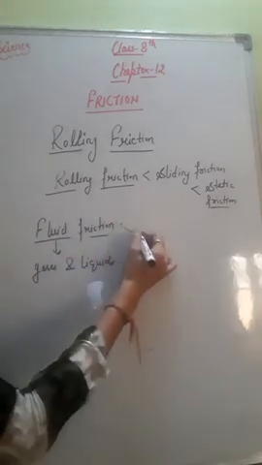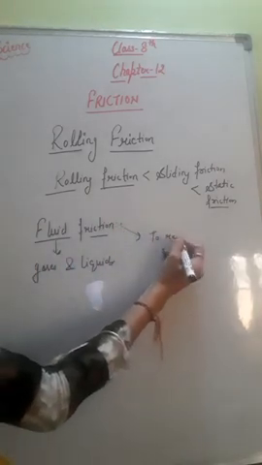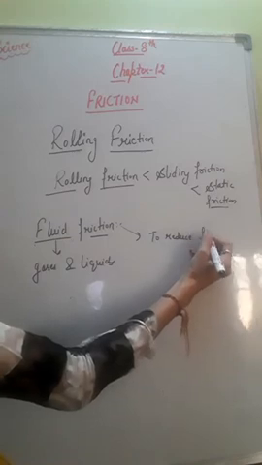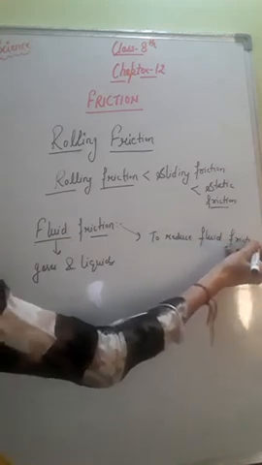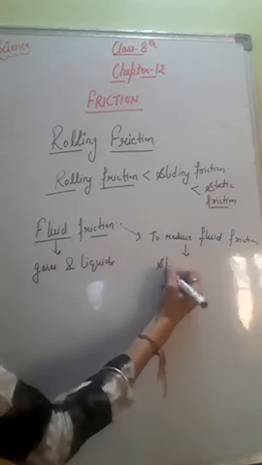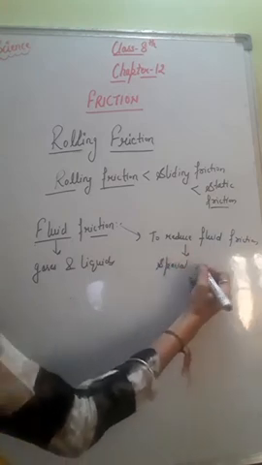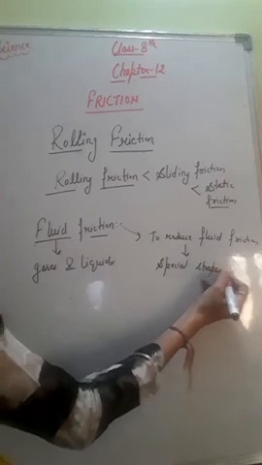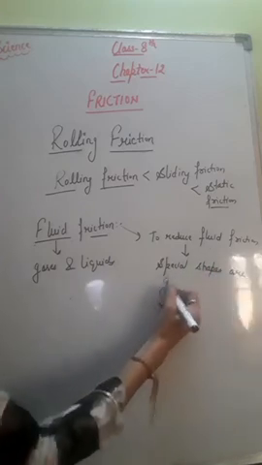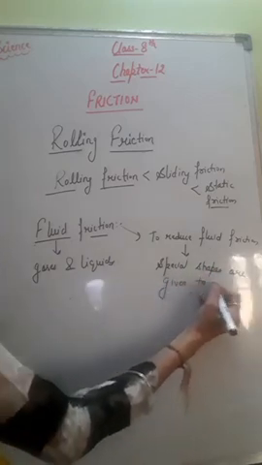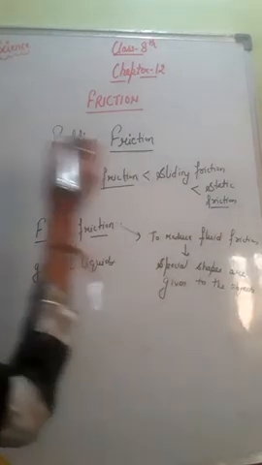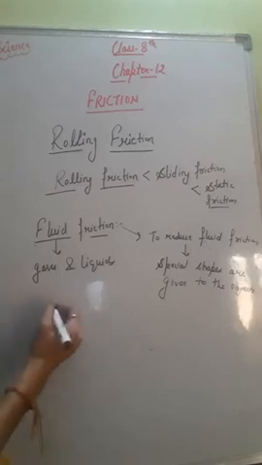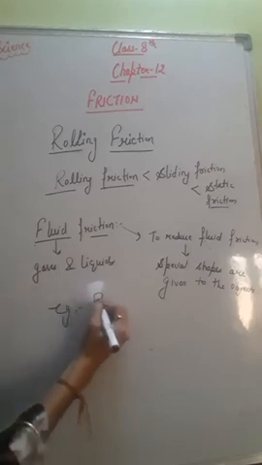To reduce fluid friction, special shapes are given to the objects. Clear? For example, birds and fishes.